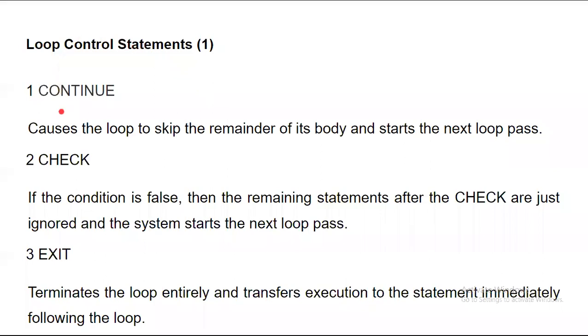These are the loop control statements in ABAP: continue, check, and exit. So what happens with continue? It causes the loop to skip the remainder of its body and start the next loop pass. Means when this statement is encountered in your program, the compiler skips the remainder of its body, whatever is there, and starts the next loop pass directly. It is going to continue. The name itself says it is continue.